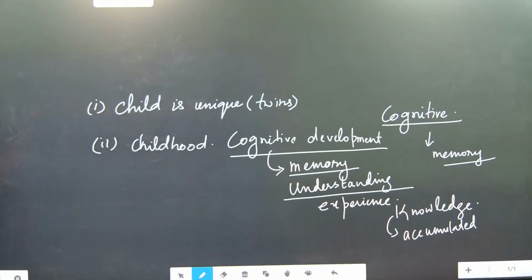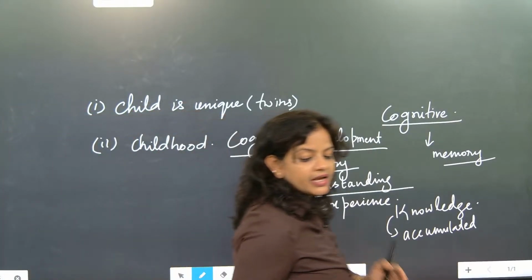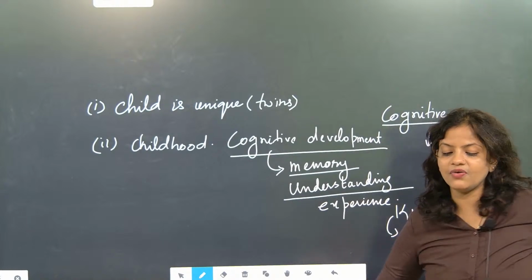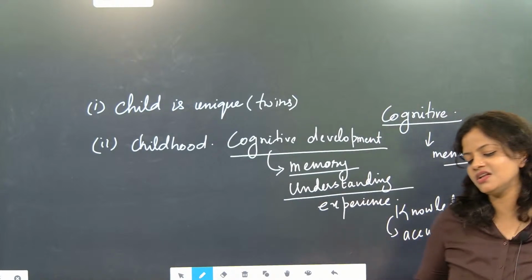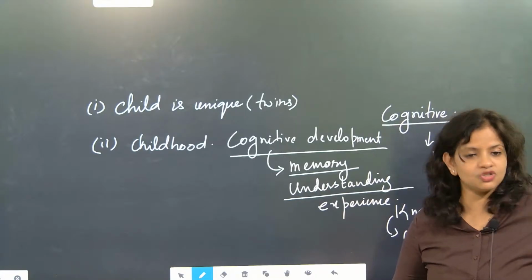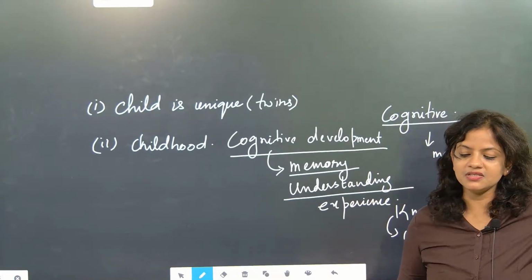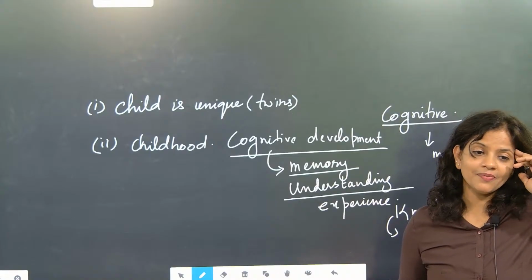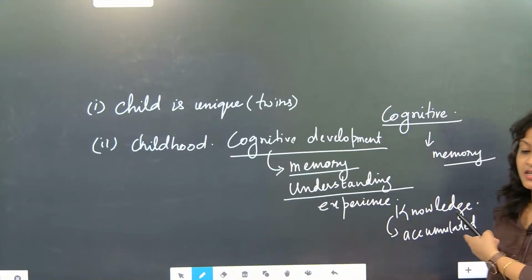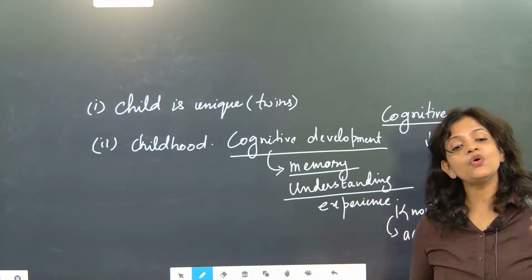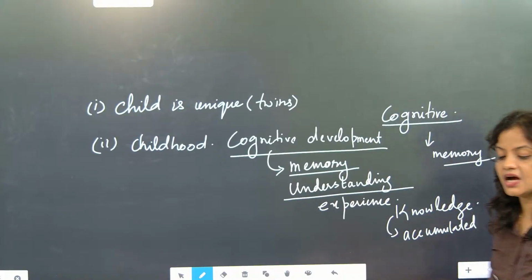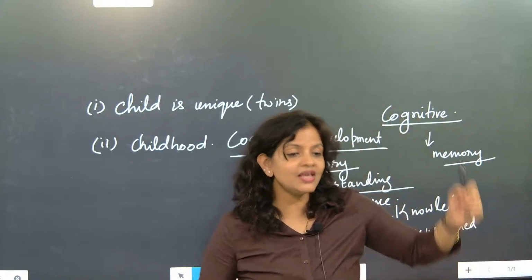So whenever anybody is taking an umbrella and going out in the winter season, you will say, hey, don't take an umbrella now, it is not needed. Why? You have knowledge of it. Because you have memory, experience, understanding, and you have generated knowledge about the umbrella. So this knowledge about the umbrella, you are going to give to every person.